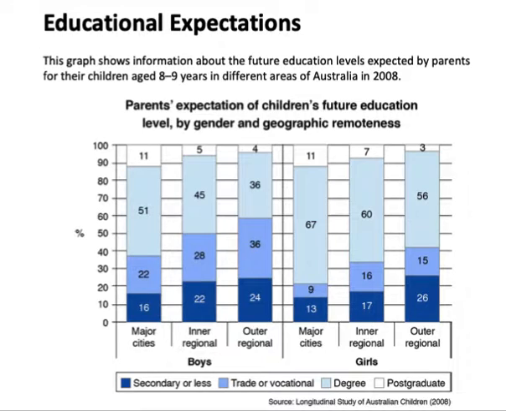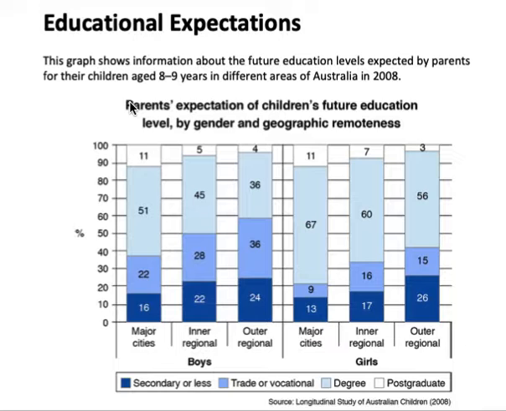We're going to work through this interpreting a graph question. So let's read through it together first. This graph shows information about the future education levels expected by parents for their children aged 8 to 9 in different areas of Australia in 2008. Okay, so this is the graph.